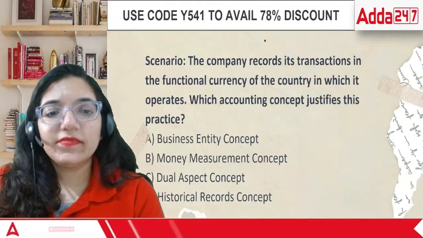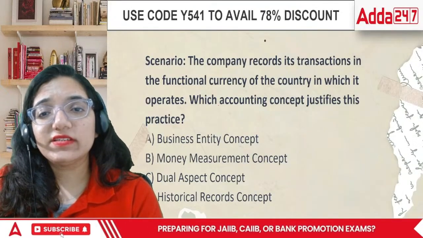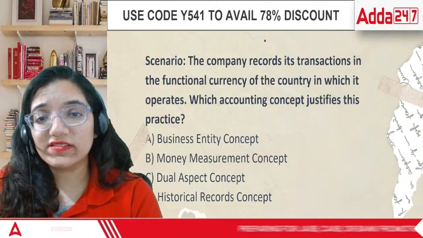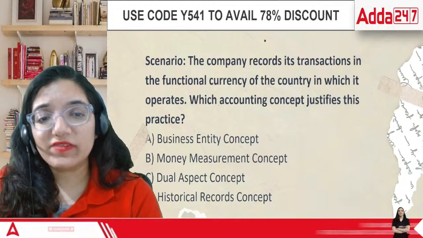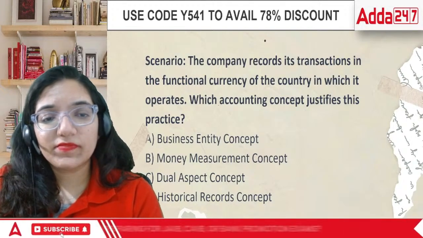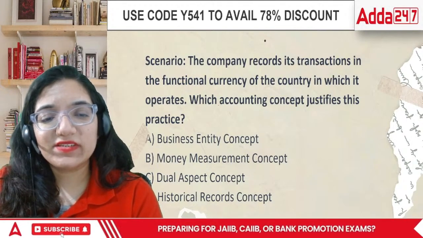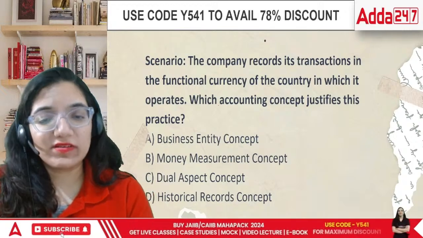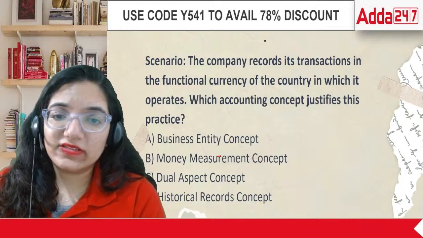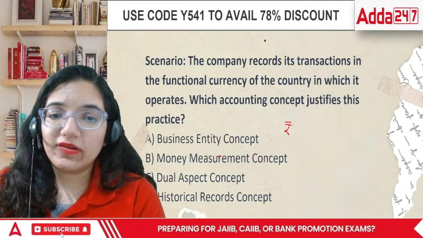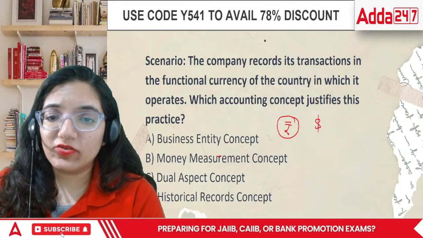Then comes: the company records its transactions in the functional currency of the country in which it operates. Which accounting concept justifies the practice? Business entity, money measurement, dual aspect concept, or historical records concept. There is no problem in recording in rupees, and no problem in recording in dollars.